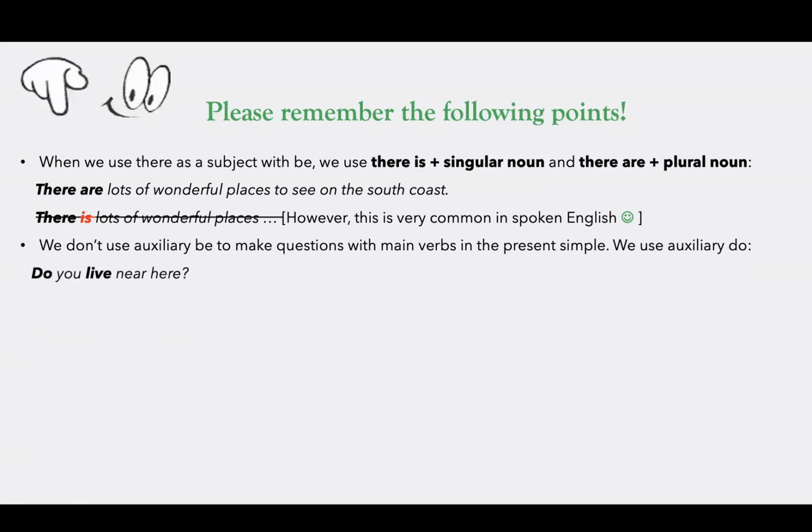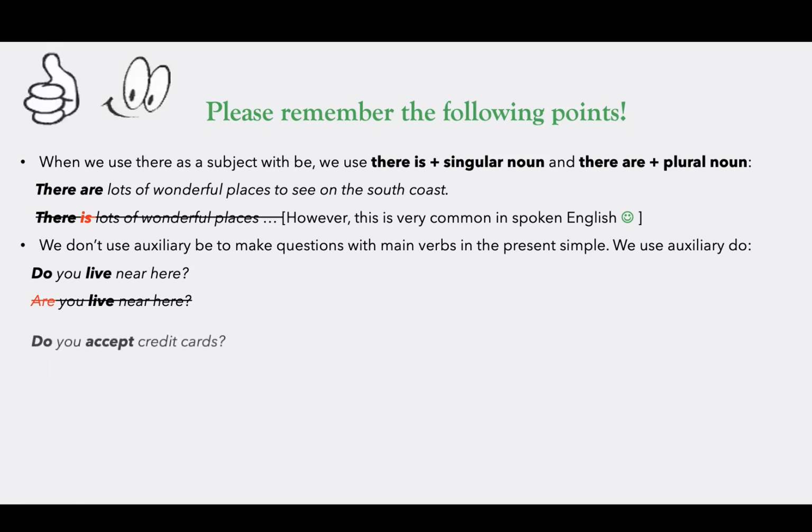Here are some examples. Do you live near here? So live is a verb. That's why you can use do here, not am, is, are. Can you say, are you live near here? No, it's a grammar mistake. You cannot say, are you live? But you can say, are you living? So it will be present continuous tense. But are you live is a grammar mistake.